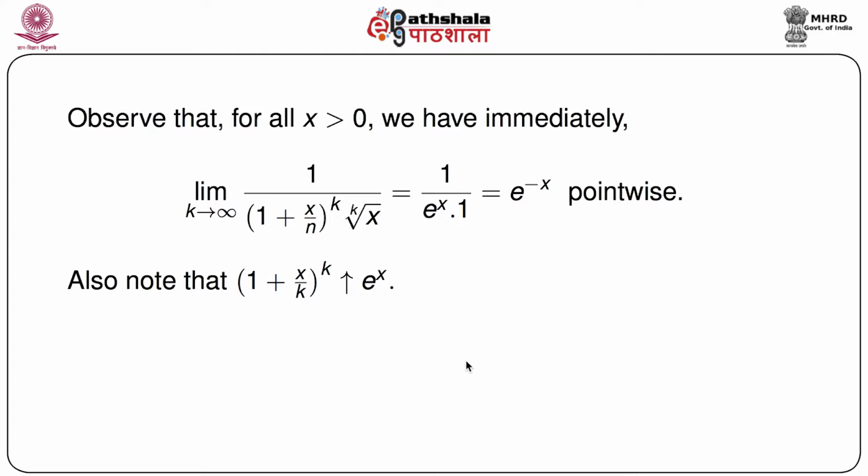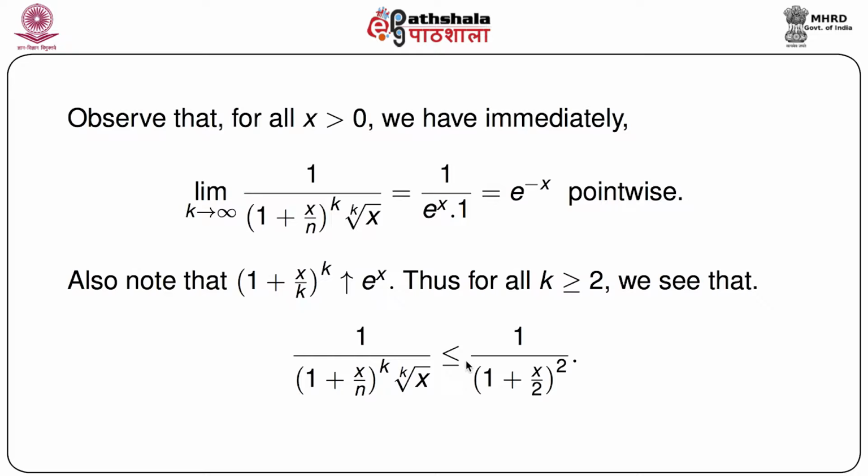So now we know the behavior of this thing, the limit exists, and let us also observe another thing: (1 plus x by k) whole to the power k increases to e to the power x, so this is monotone. And also for all k we can see immediately that the integrand, 1 by (1 plus x by k) whole to the power k into kth root of x, that is x to the power 1 by k, is less than or equal to 1 by (1 plus x by 2) whole square. This can be shown very easily. That means it is bounded by a function, and this right hand side function is also integrable. That's the important point to observe.